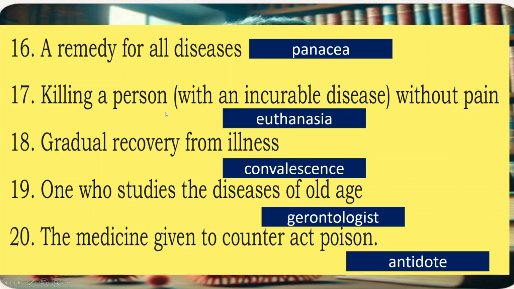17. Killing a person without pain, euthanasia. 18. Gradual recovery from illness, convalescence. 19. One who studies the diseases of old age, gerontologist. 20. The medicine given to counteract poison, antidote.